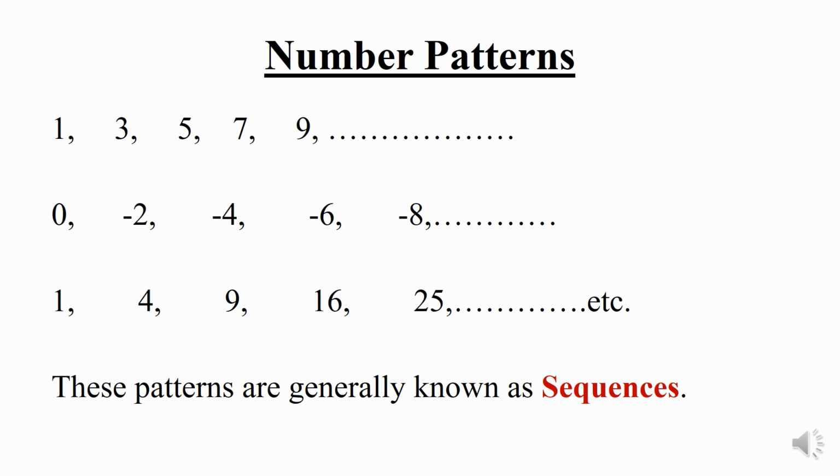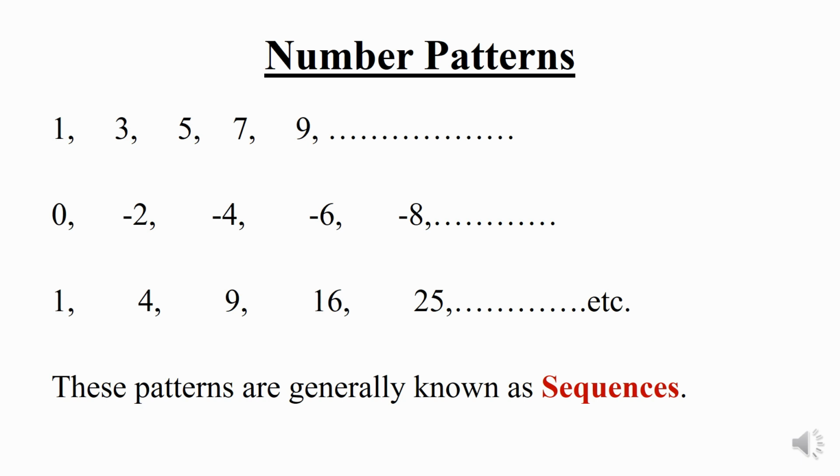They are all perfect squares. Clearly we can guess the next number. In the first example, it is the set of odd numbers, so the next number is obviously 11. In the second example, the next number is -10. And in the last example, after 25, 36 will be coming.